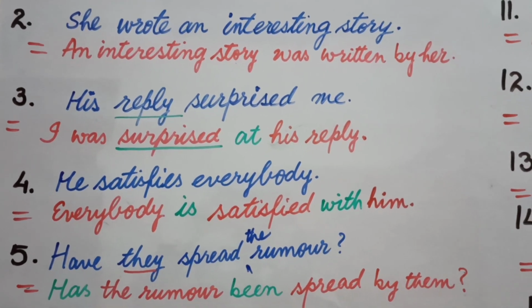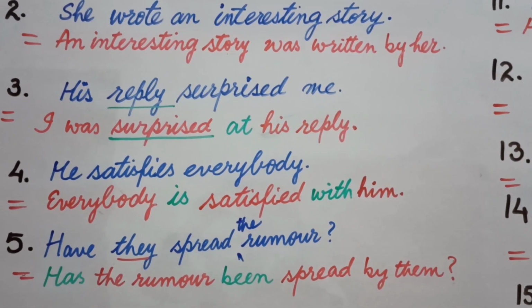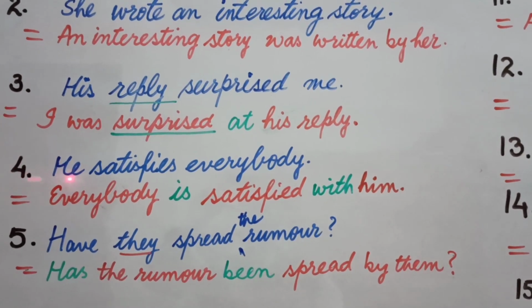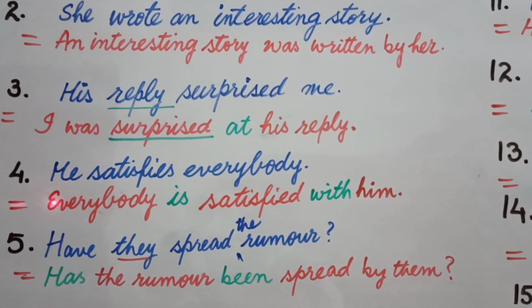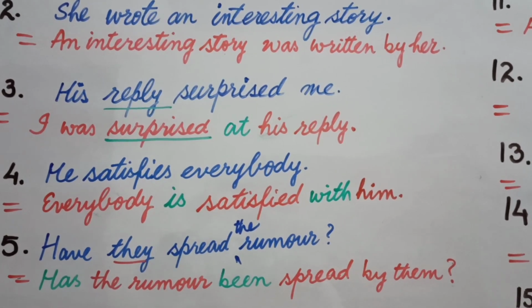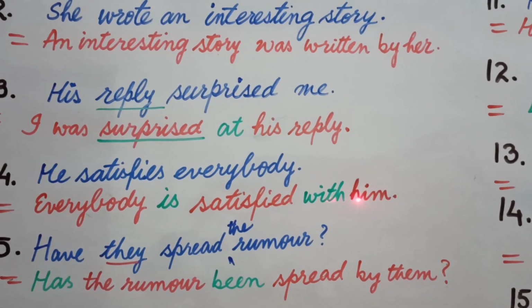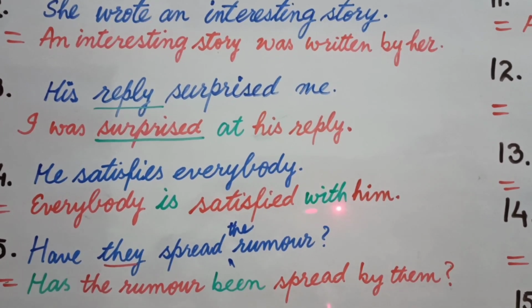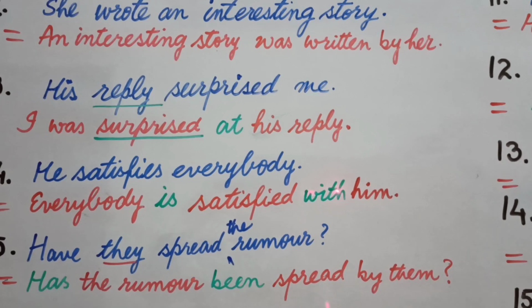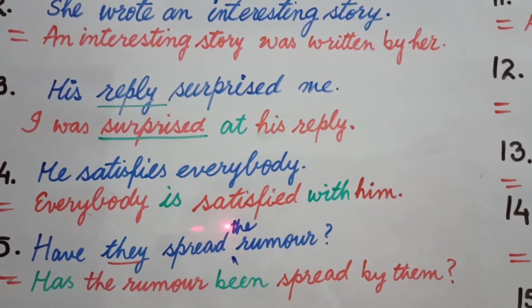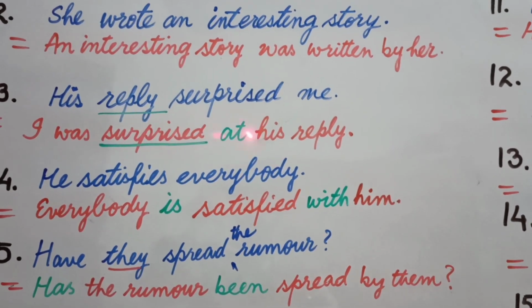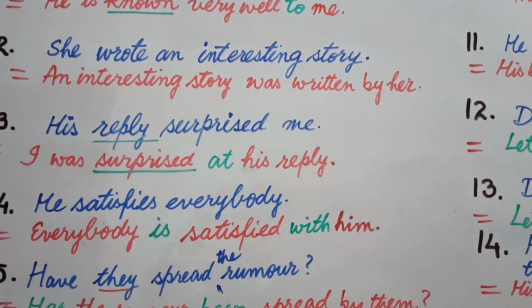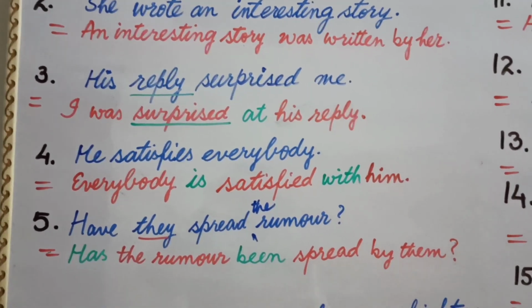He satisfies everybody. Everybody is the object here, he is the subject. The object is placed in the place of the subject. Everybody is satisfied with him. Now the main feature of this sentence is that I have written with in the place of by. So you just learn satisfied with, surprised at, and known to. You have, I think, learned it.